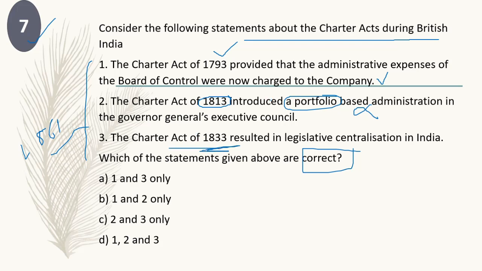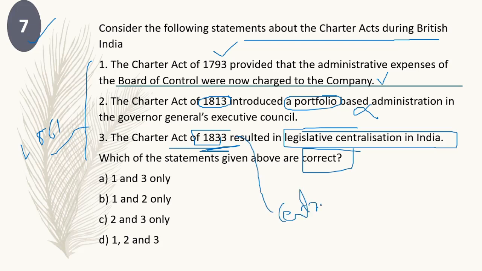The Charter Act of 1833 resulted in legislative centralization in India. Actually, the Charter Act of 1833 gave us the highest form of centralization in Indian administration. Centralization reached its peak with the Charter Act of 1833. So statement 3 is also right. So 1 and 3 are correct. Answer is A.